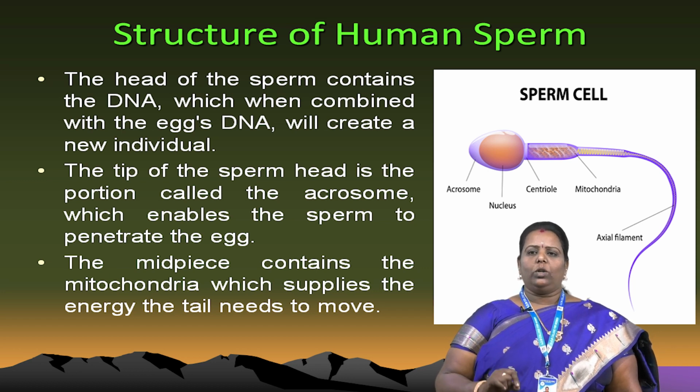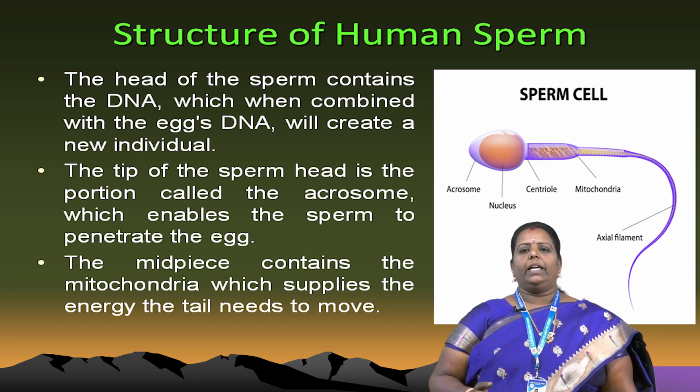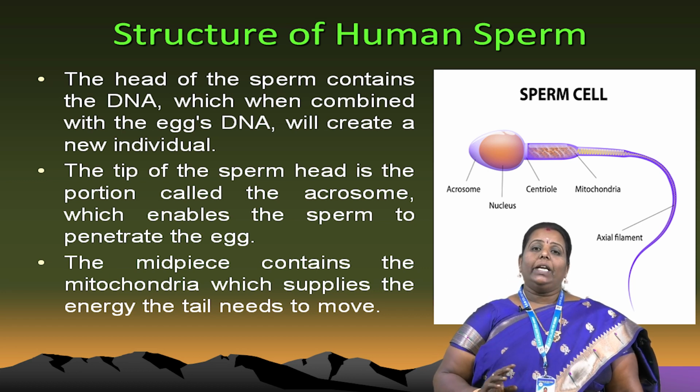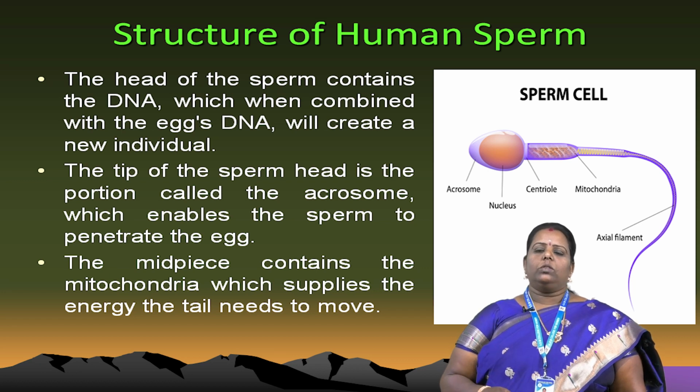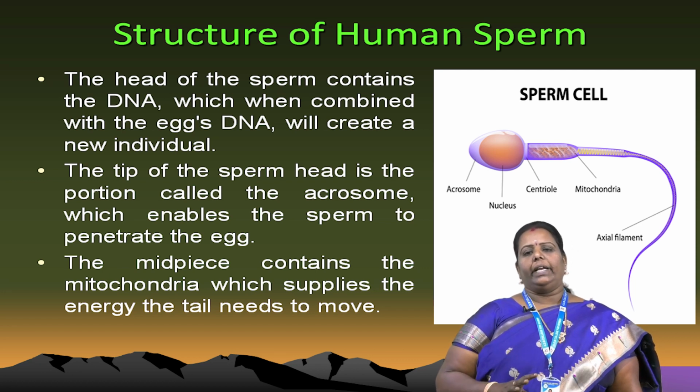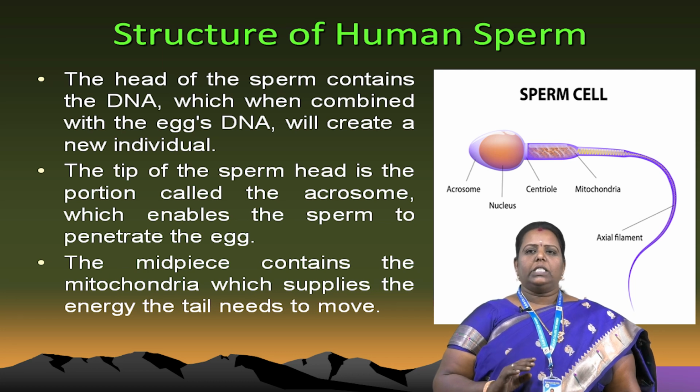It contains a mitochondria, which supplies the energy the tail needs to move. It goes to move to the egg. It's very, very important. So the mitochondria's role is supplying energy during movement of the sperm.